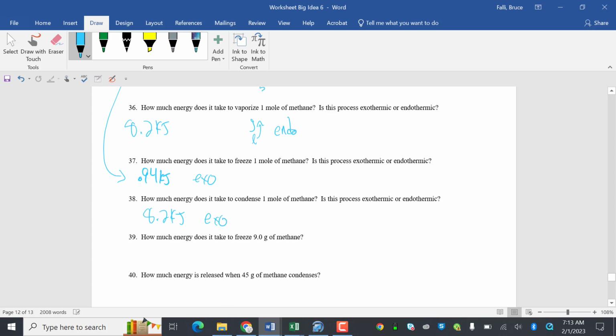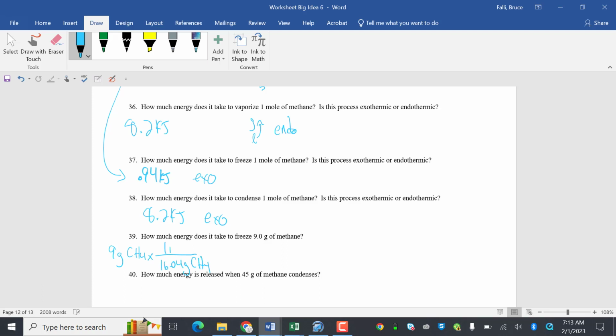How much energy does it take to freeze 9 grams of methane? I have 9 grams of methane, which is CH4. I'm going to change it into moles because that's my delta H fusion. So this is 16.04 grams per 1 mole CH4, from the periodic table. 9 divided by 16.04 is 0.561.